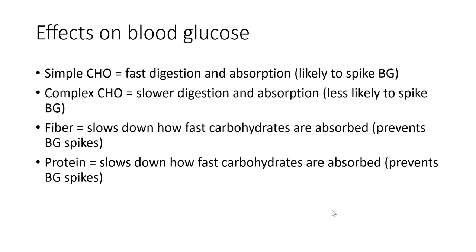Complex carbohydrates take longer to digest and absorb because there are more bonds to break. They're less likely to spike blood glucose, but that largely depends on whether or not the complex carbohydrate food has fiber and protein in it. Both fiber and protein slow down how fast the carbs are digested and absorbed, preventing spikes in blood glucose. And that is true for both the complex and simple carbohydrates. In turn, we have less chance of high insulin response and fat storage when fiber and protein are present.